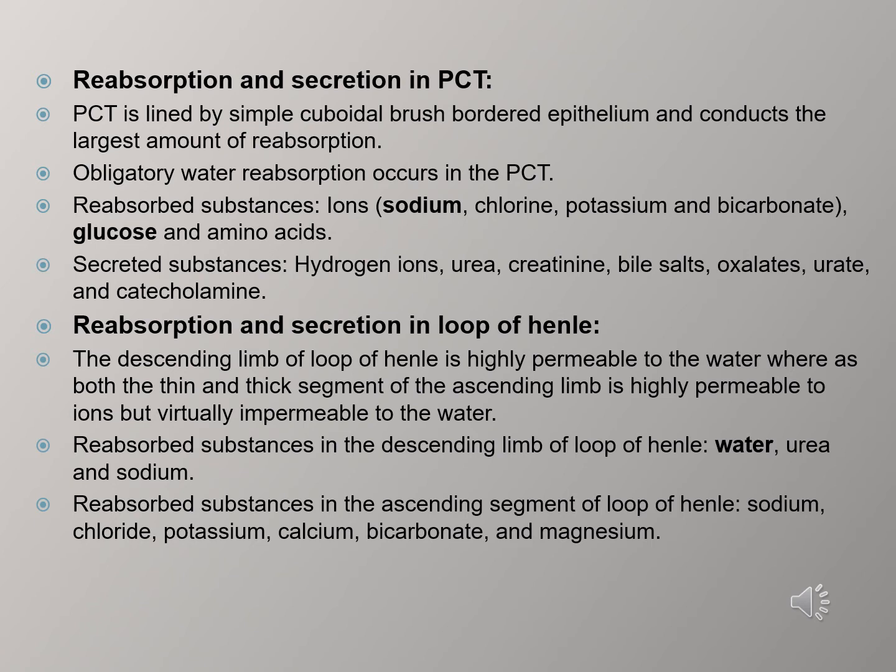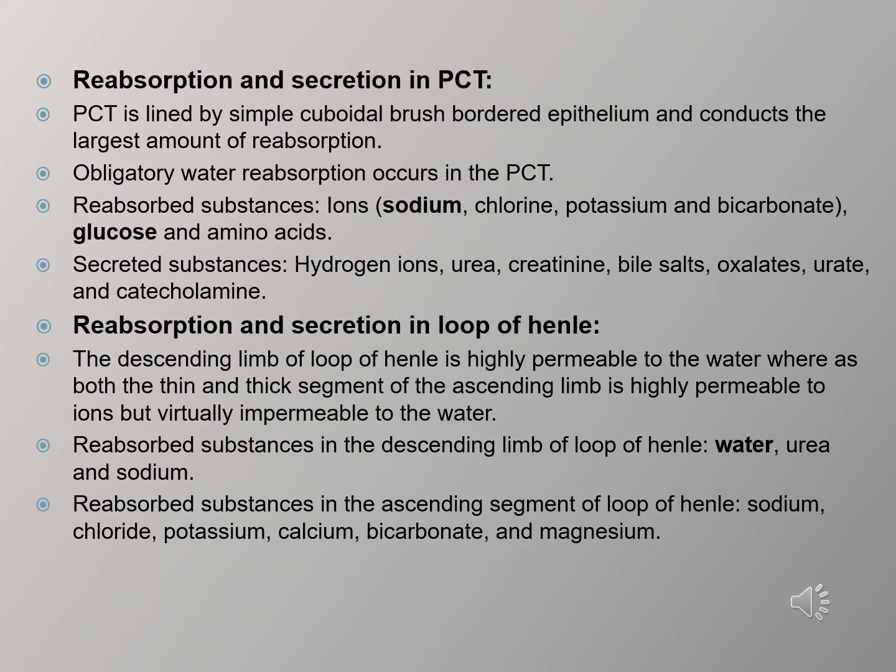The proximal convoluted tubule is also an important site for the secretion of several organic acids and bases such as bile salts, oxalate, urate, catecholamine, and certain drugs. Also, the hydrogen ion, urea, creatinine, and bile salts.